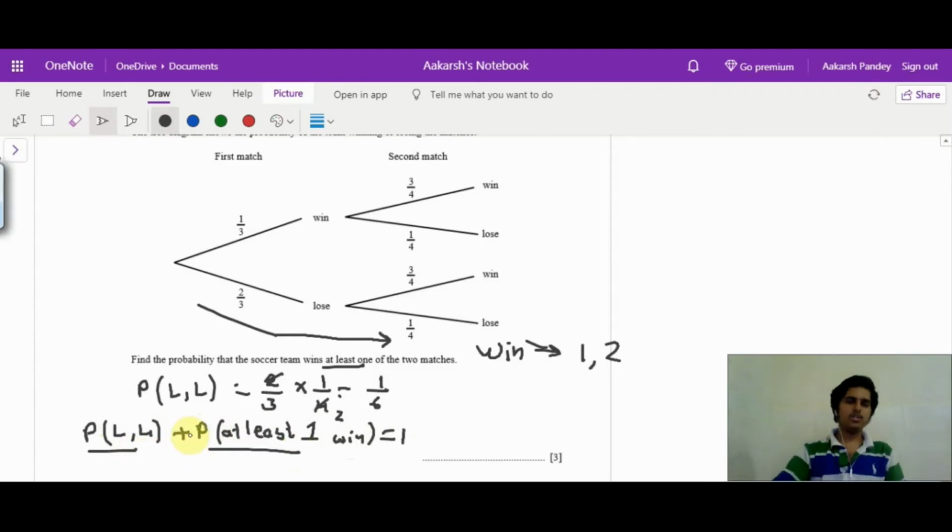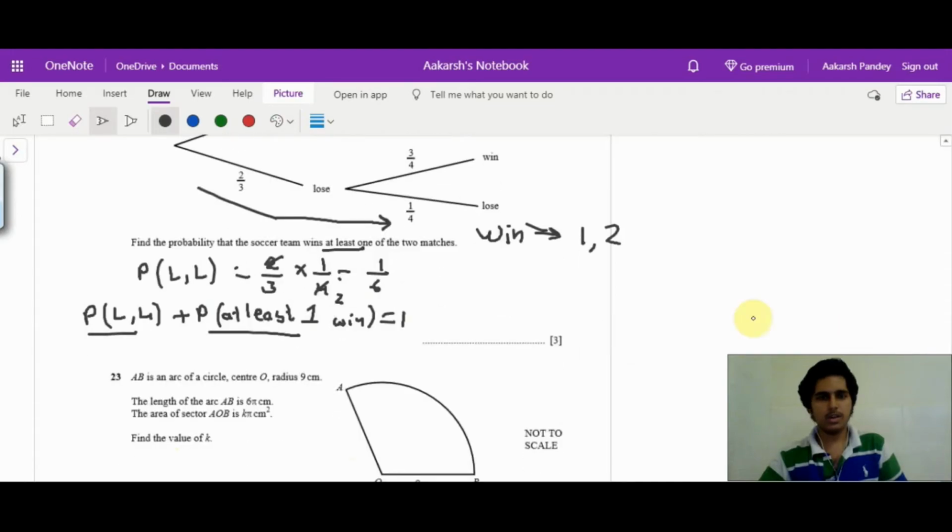There are only two options, so we know that probability should always equal to 1 for two cases. When these are the only two cases, then they are always equal to 1. So I have found that the probability of them losing both matches is 1 by 6. So probability of them winning at least one, that is 1 minus 1 by 6, which is 5 by 6.